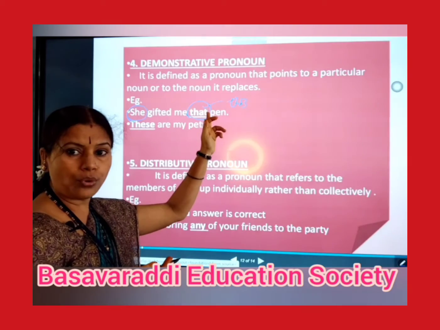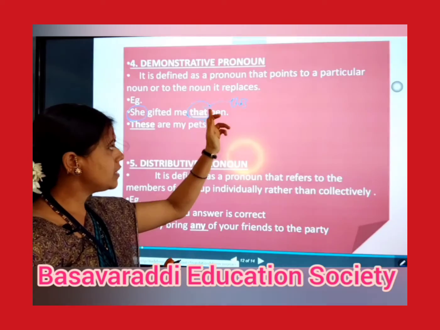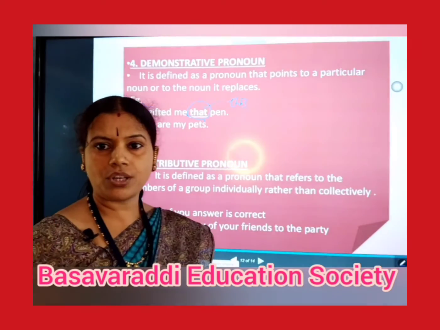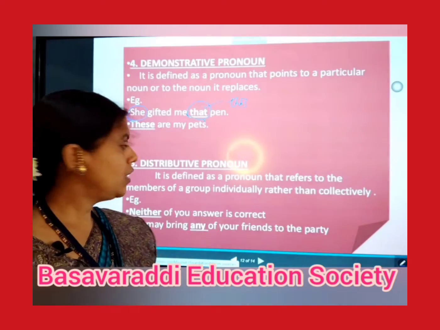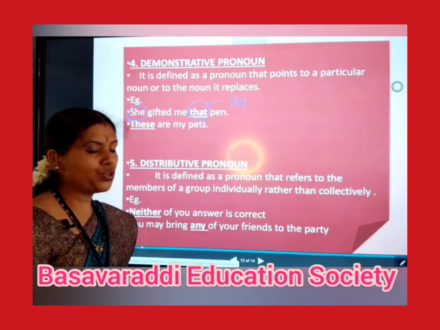Instead of using one more noun, we had used the word that. Such words which replace other nouns are called demonstrative pronouns. Okay, I think we will move to the next one, that is distributive pronoun.